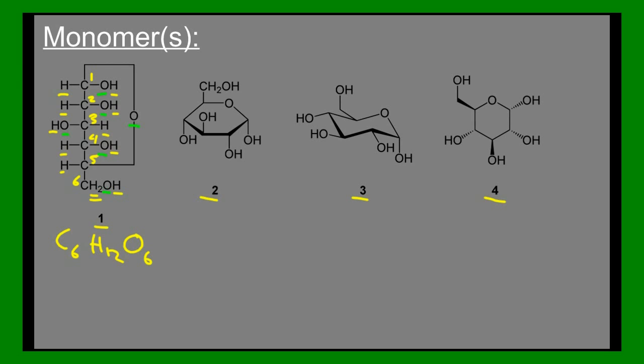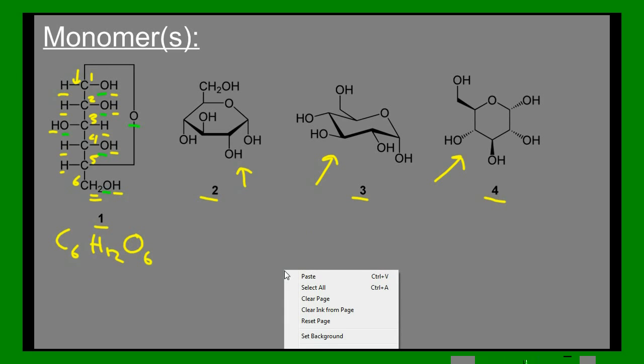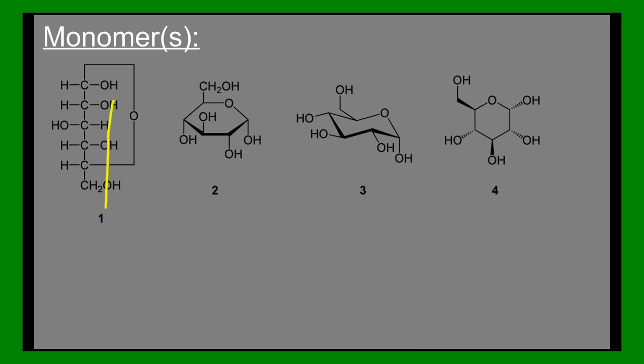This just wants to show you that there are single bonds between these hydrogen and carbon molecules. This is another way of looking at it. Another way and another way. These are all glucose molecules. There are other simple sugars that I want to show you. So we're going to ditch this picture here.